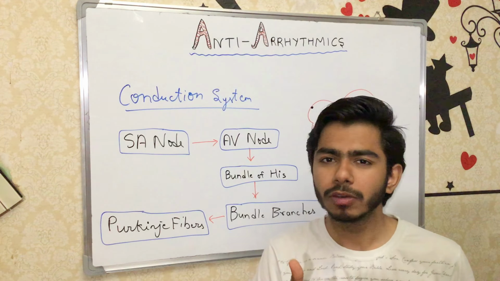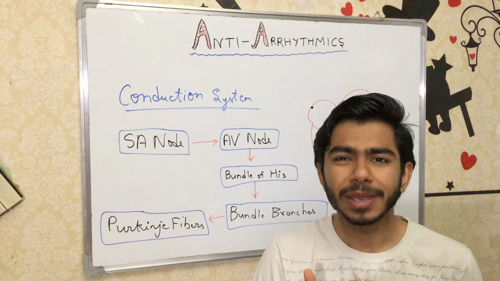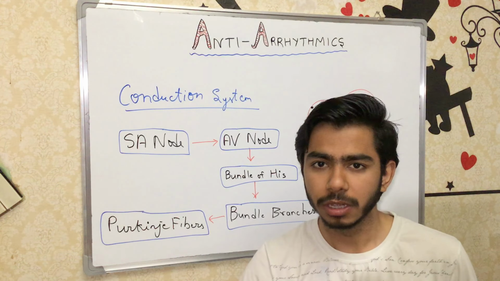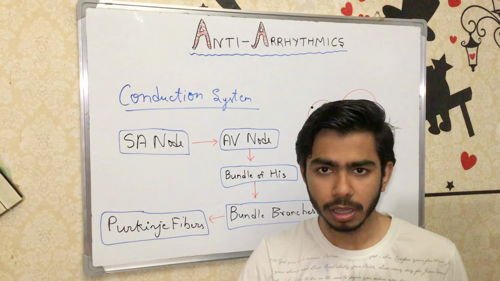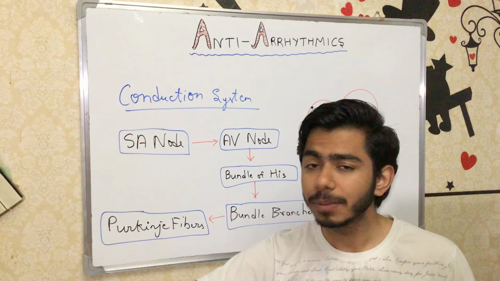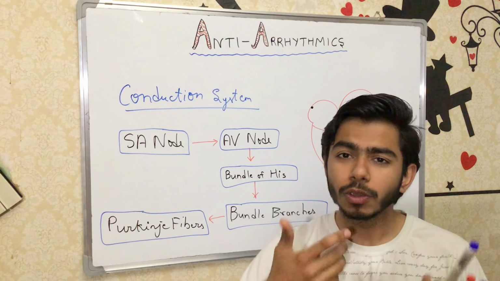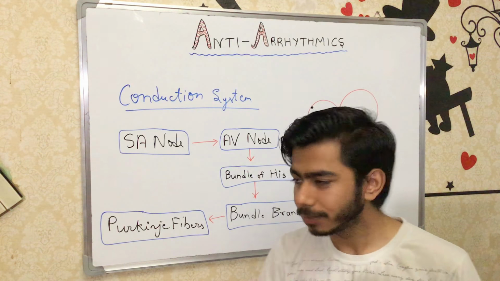The AV node and the bundle of His have some capability to produce electrical impulses by themselves, and this property we call automaticity, okay? Because they are producing it by themselves. Auto means self. Because they are producing it by themselves, we also call this property automaticity, okay?